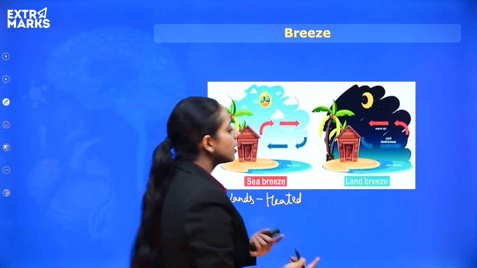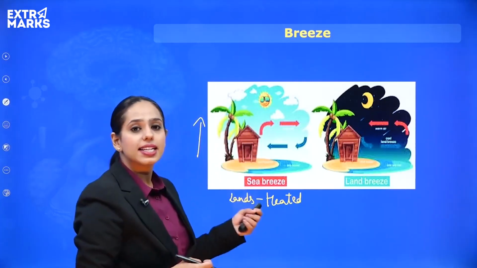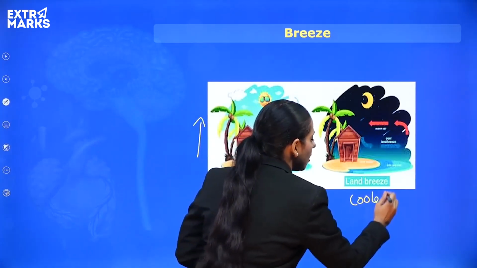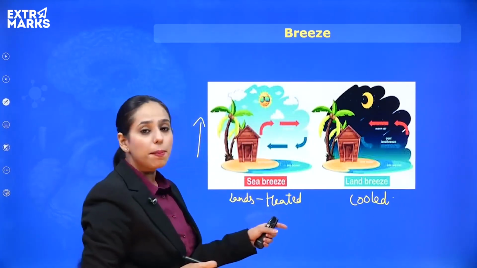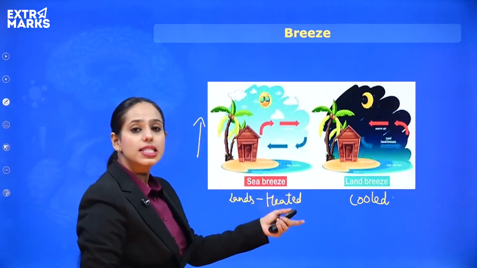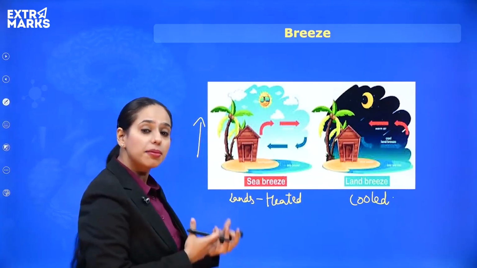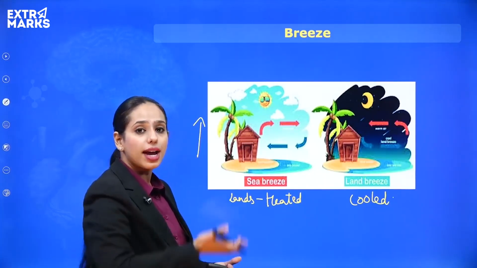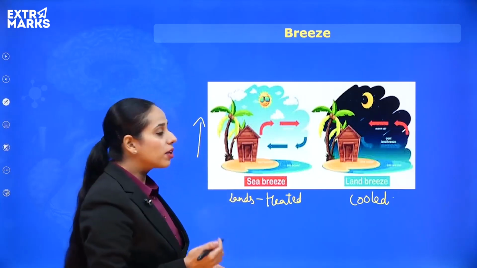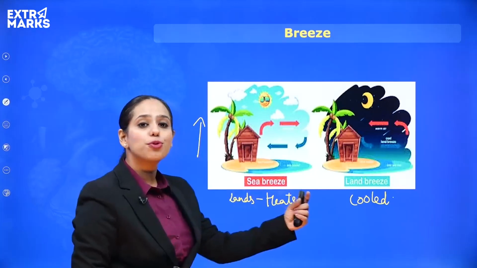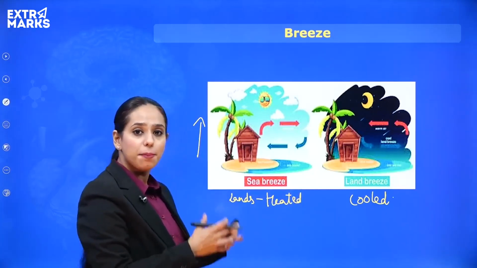The reverse happens during the night time. Just because the land gets heated quickly, land also gets cooled down quickly. So in comparison to the land, the water of the sea is warm. That means the air molecules in touch with the warm water are going to rise up, and now the air from the land is going to move towards the sea to fill that empty space.